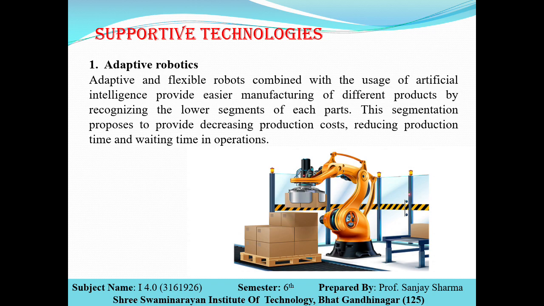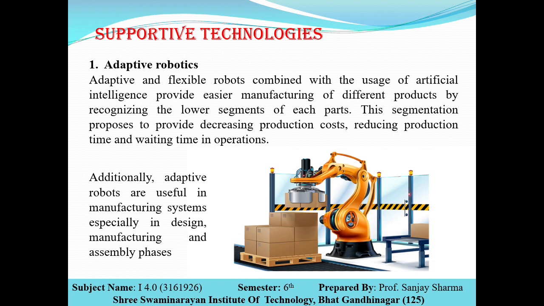So these are the adaptive type of robots which will work according to how we require them for the different products. Additionally, adaptive robots are useful in manufacturing systems, especially in the design, manufacturing and assembly phases. We have seen this type of robots used in the automotive production line.